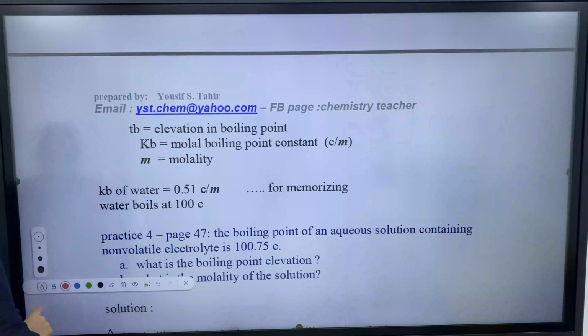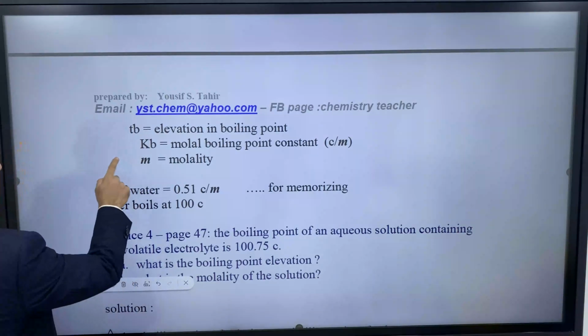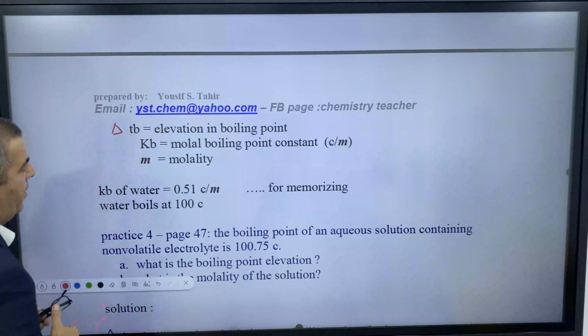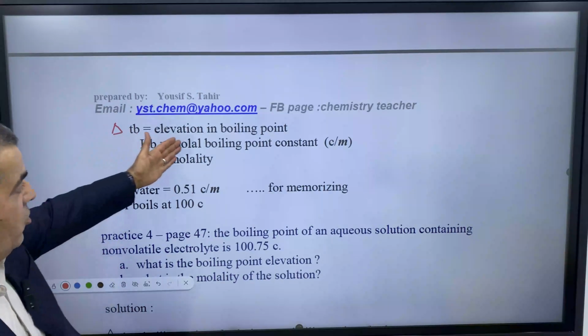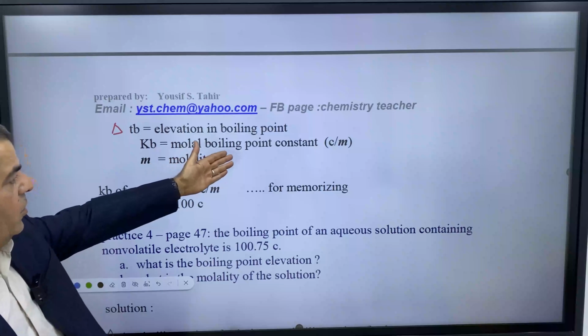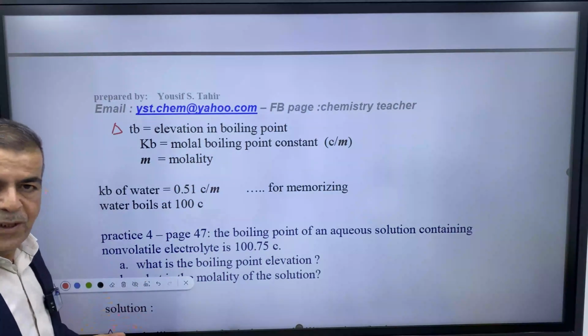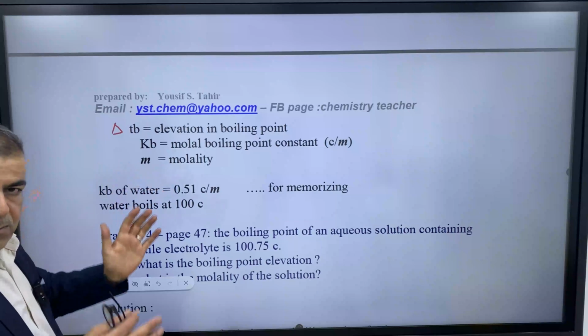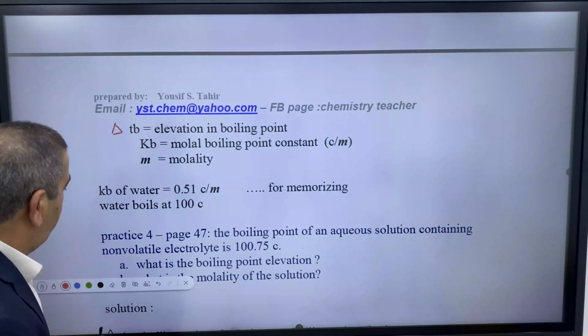We must put delta here. So delta TB means the elevation in boiling point, the change in boiling point. Kb is the molal boiling point constant. We said for water it is 0.51. And m, italic m, is molality.